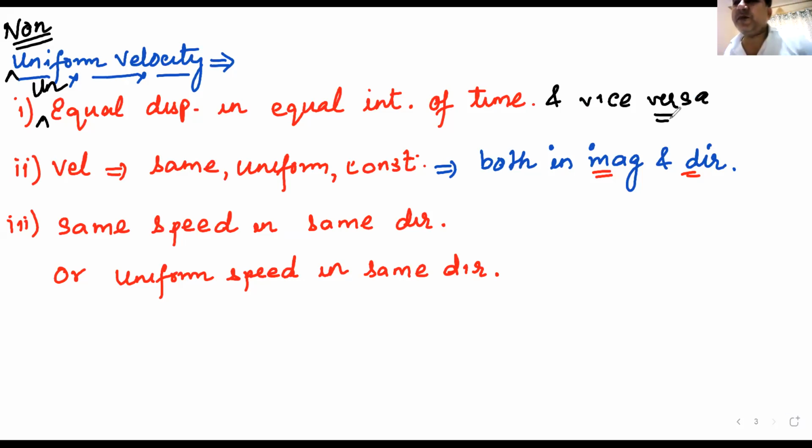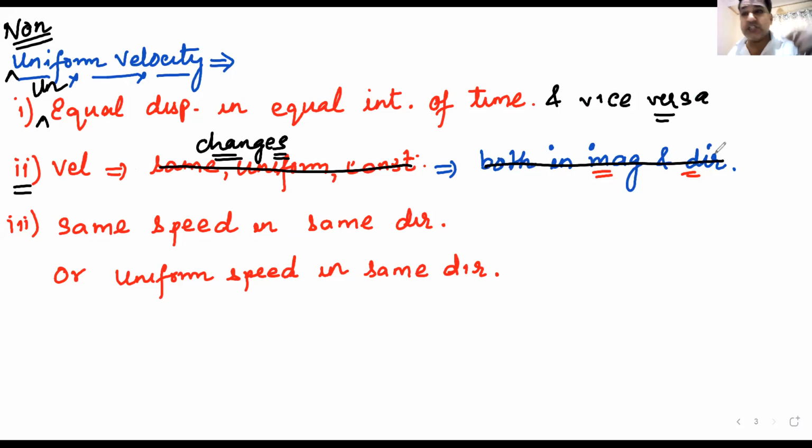Hannah says unequal speed with different direction. No, let us go on the second way. Velocity will change. So I cut everything. If velocity changes with time, I will call it non-uniform velocity. Yes, Deepak, velocity is changing. If velocity changes, I call it non-uniform velocity. Now let us go on this point.